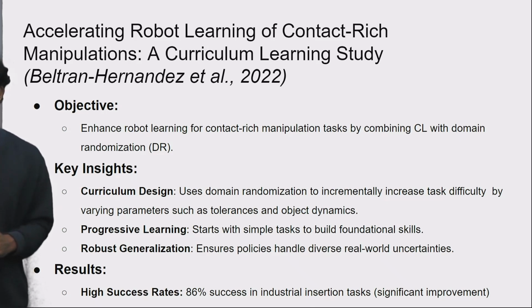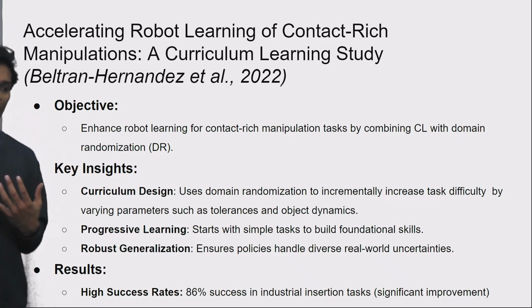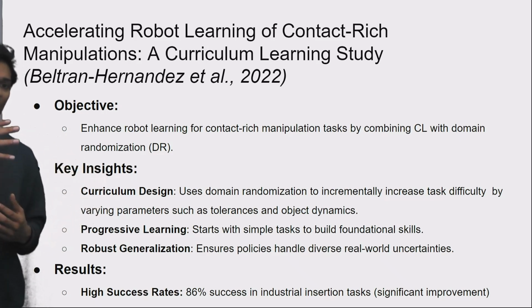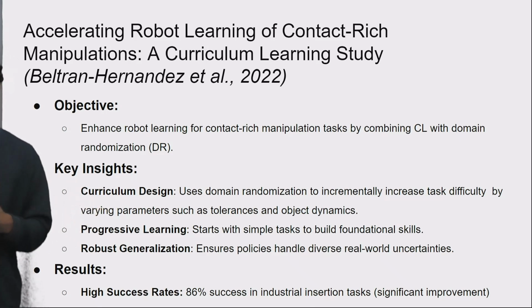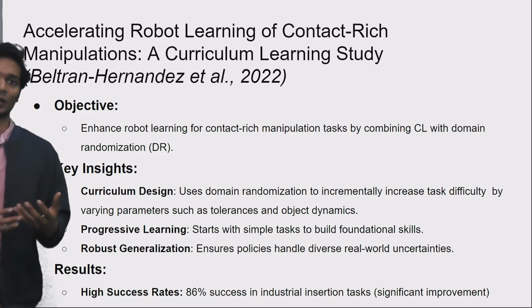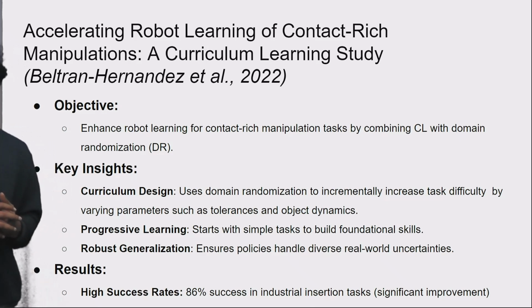So here they want to enhance robot learning for contact-rich manipulation tasks. This is basically in industrial robots where they have a lot of contact. When you have a robot trying to be in contact with something, it has to be gentle. There could be a lot of noise. There could be a lot of different surfaces. There's a lot that could be different than what you trained on in simulation. So the trained model that you use needs to generalize well to different conditions so that the grasping still works as expected.